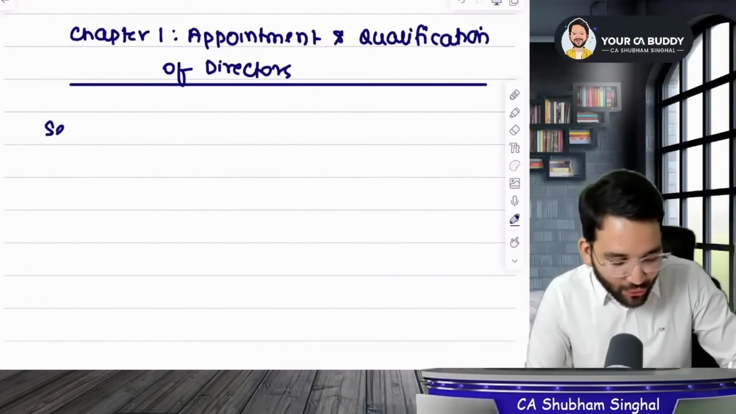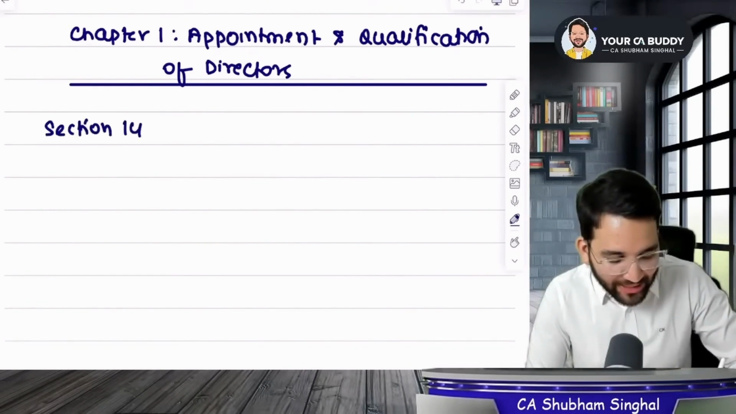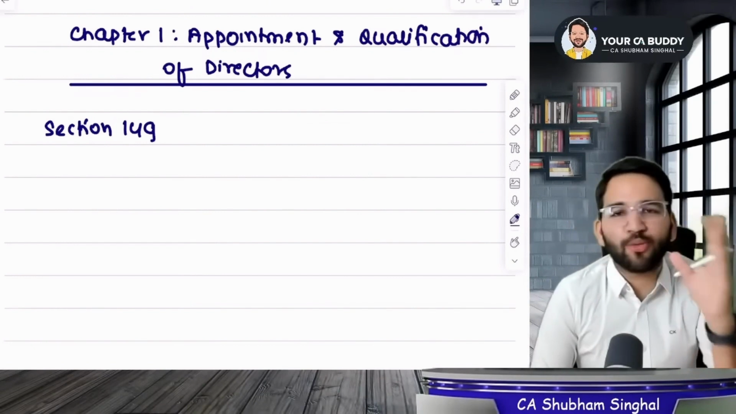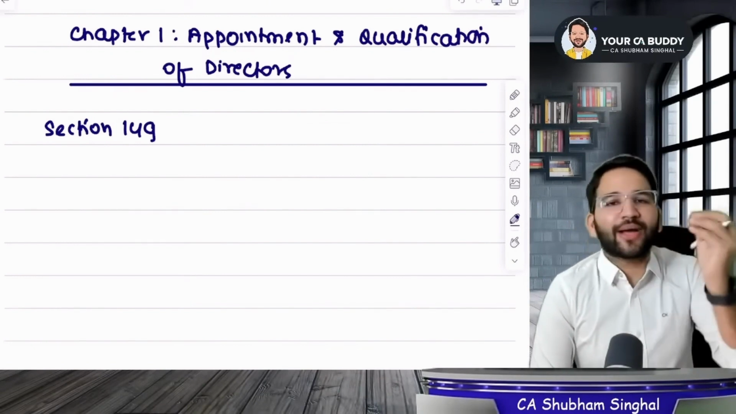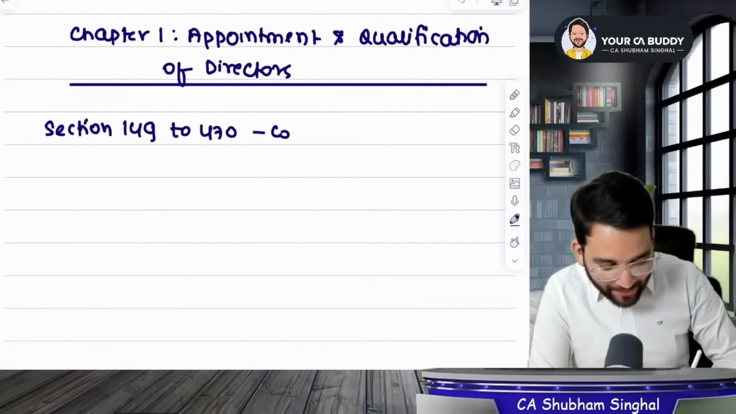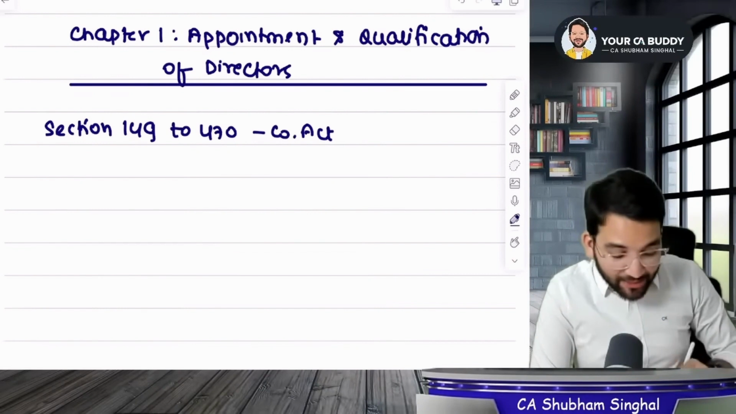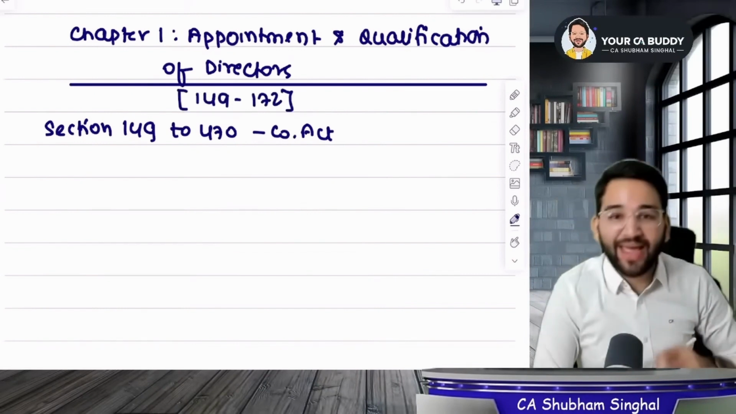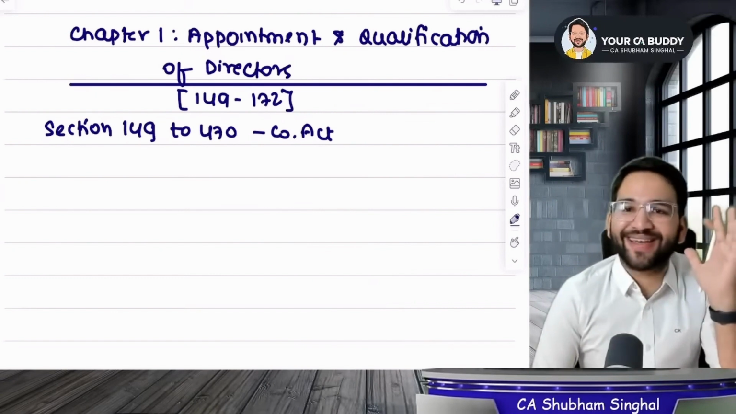We are going to start Companies Act from section number 149. Just keep writing with me, okay? Keep jotting things as I write. Take down everything I am telling you in your notes. It starts from section 149 and we will be studying the entire Companies Act till section 470, in which your chapter 1 starts from 149 to 172. Clear? Remember, it's from 149 to 172.